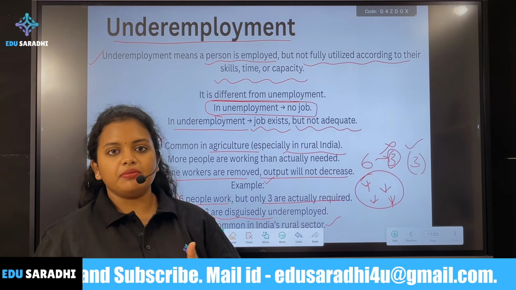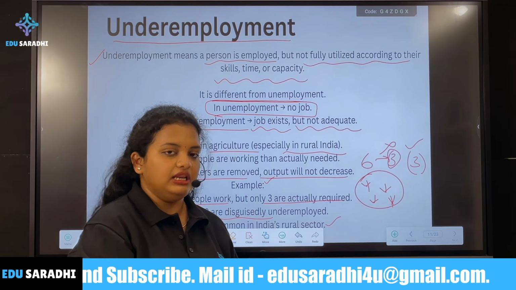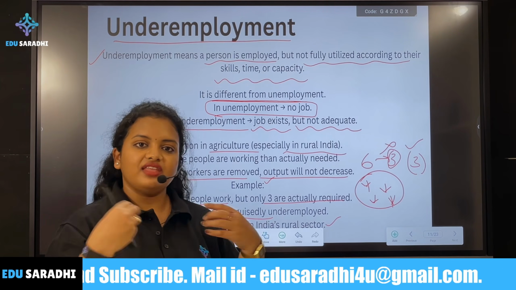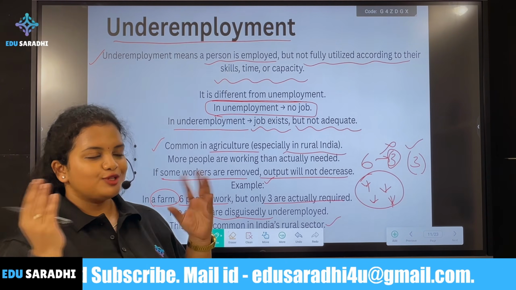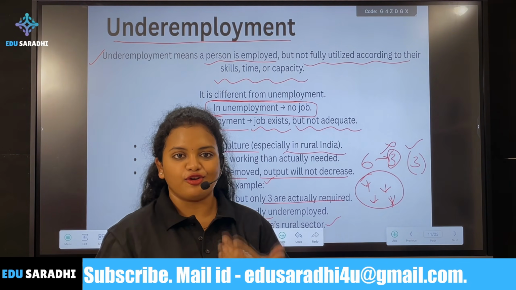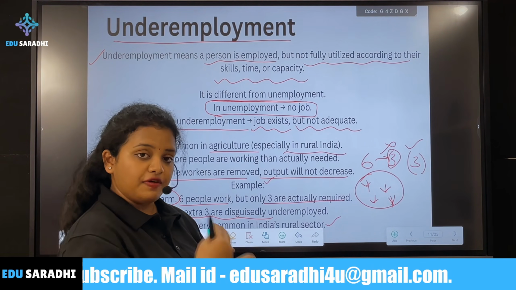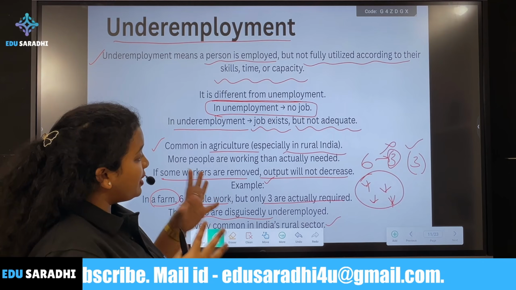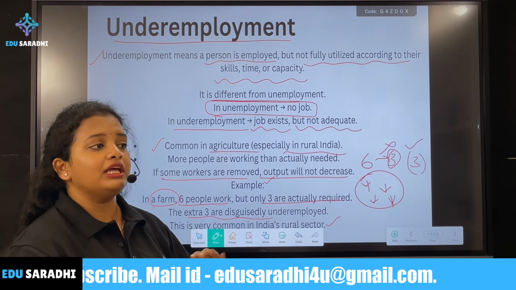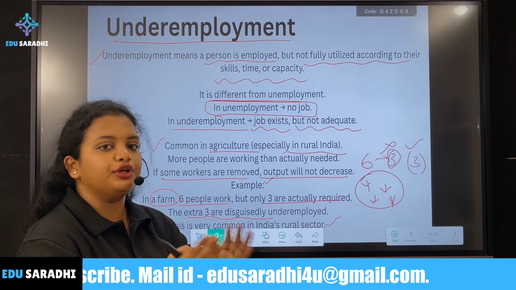The other 5 members are not even required, but even if they are there, there is no problem. Like that, they are underutilized. In the same way, it is very common in rural India, in the farms, where people are working but not adequately contributing to the productivity of the work.